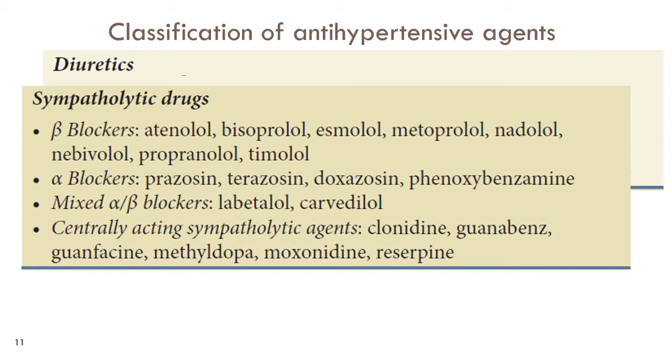Similarly, methyldopa is metabolized in the presynaptic neurons of the sympathetic system, and it displaces noradrenaline and prevents its reuptake, leading to the sympatholytic activity in the CNS. Methyldopa is mainly prescribed in women with pregnancy induced hypertension.